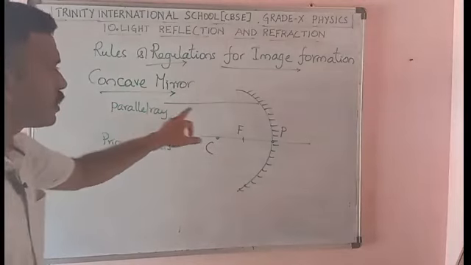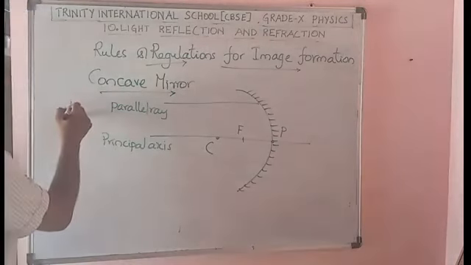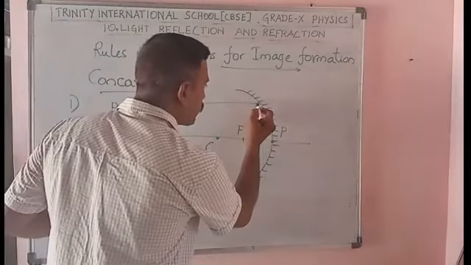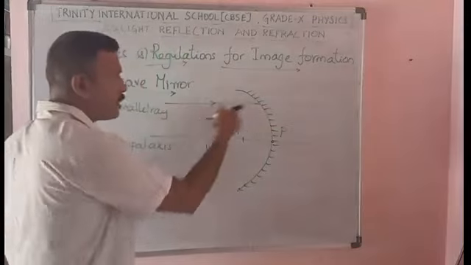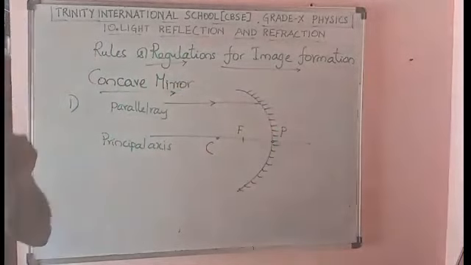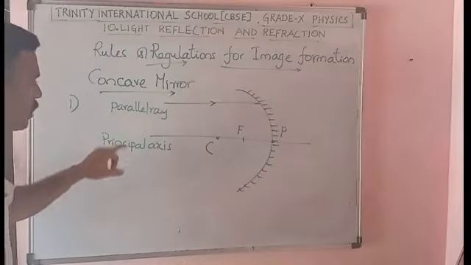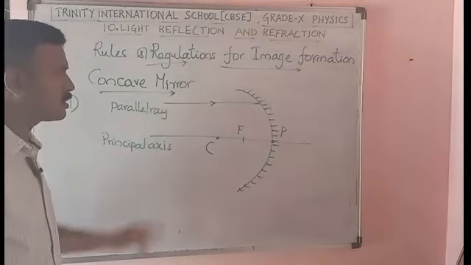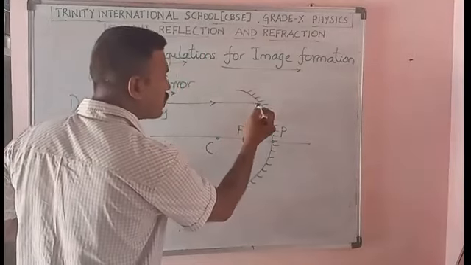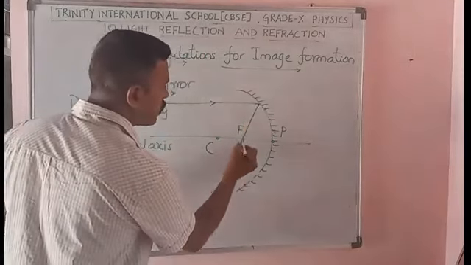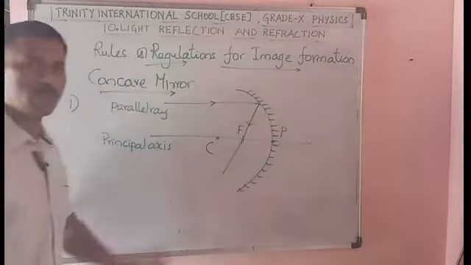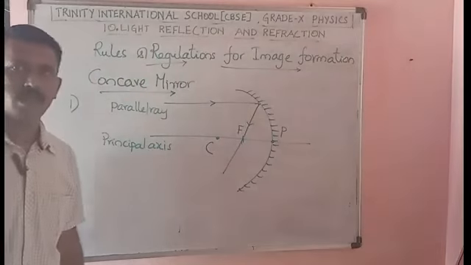The first one: the rays coming in parallel to the principal axis. After reflection, it is meeting the mirror, and after reflection it will pass through the principal focus. That is the first law.